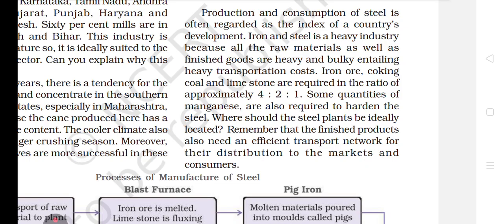Next is iron ore, coking coal and limestone are required in the ratio of approximately 4:2:1. Some quantities of manganese are also required to harden the steel for making steel. Where should the steel plants be ideally located? So remember that the finished product also needs an efficient transportation network for the distribution to the markets and the consumers. Now see what is given.